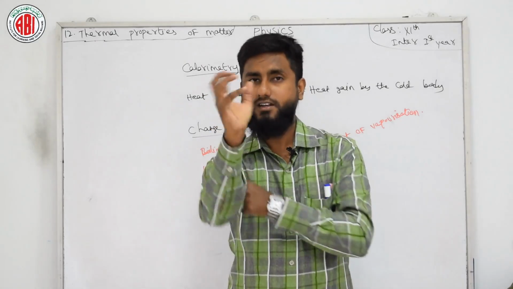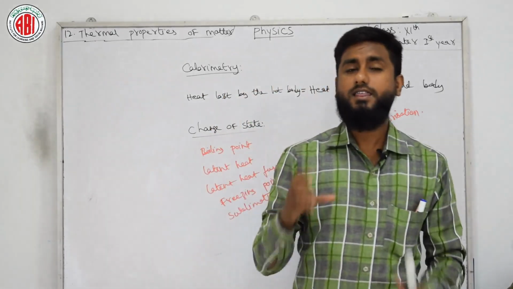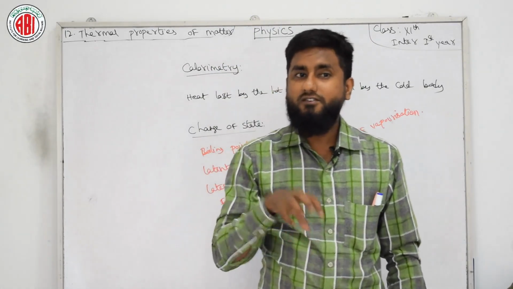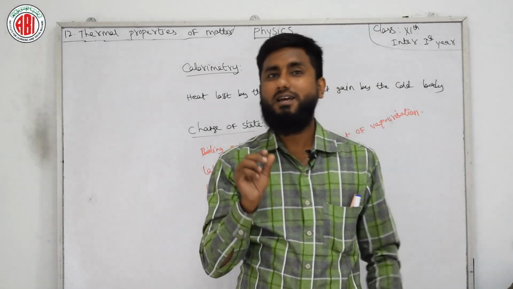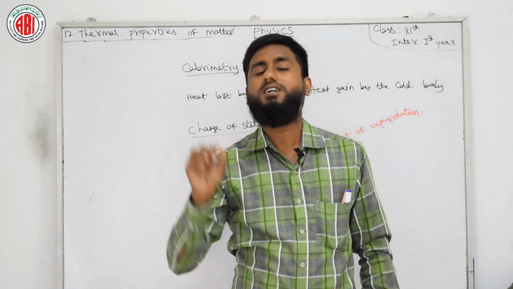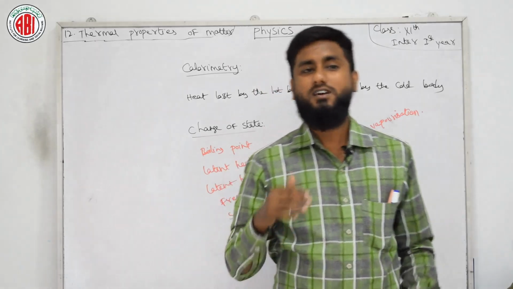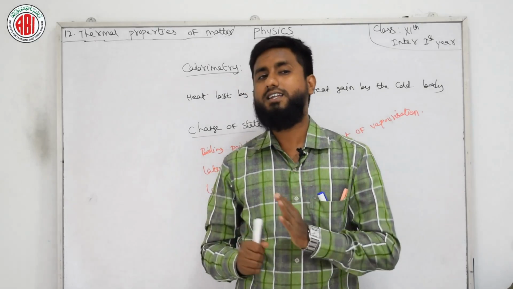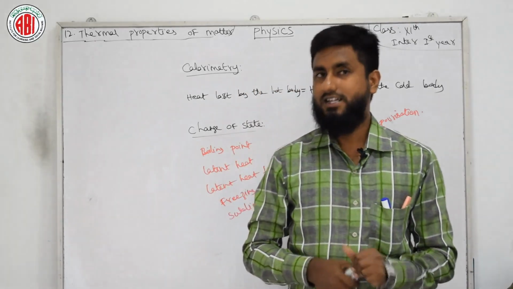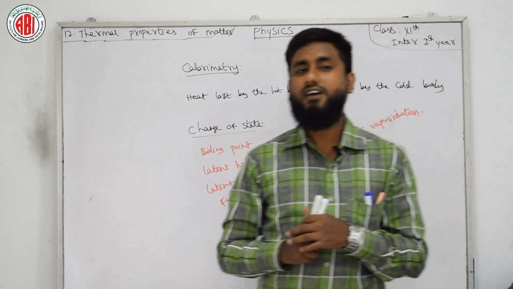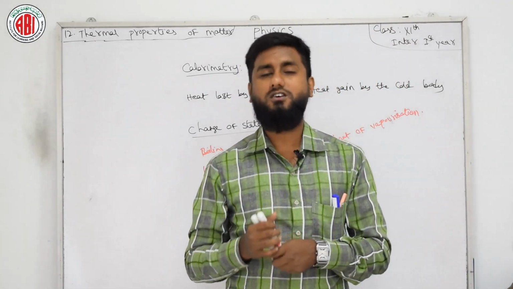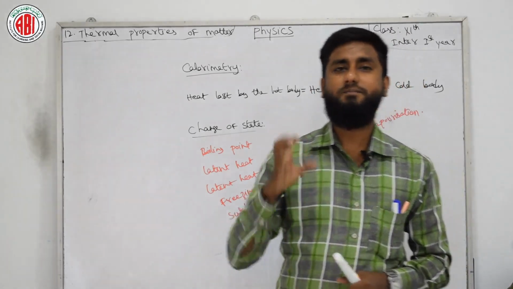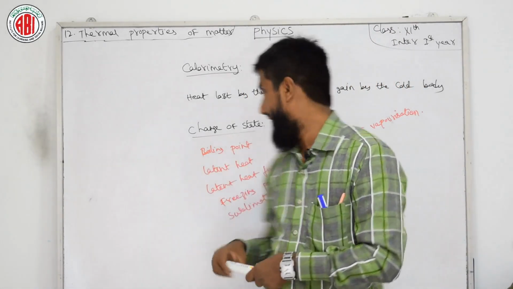If we cut matter into different pieces, that matter is at a constant temperature, and I want to change the state of single units at that constant temperature. This is latent heat. Once again I am reading the definition, listen carefully. Latent heat is defined as the amount of heat required by unit mass of substance to change its state at constant temperature. Simple.